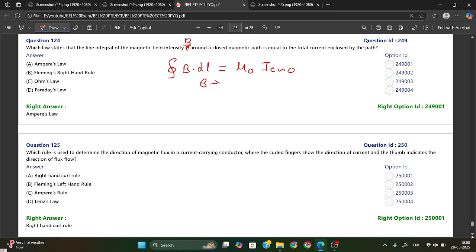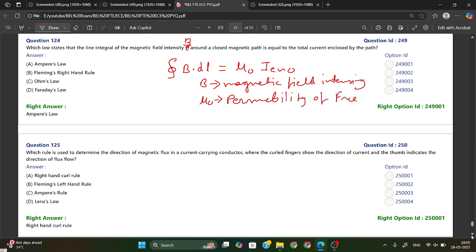Here B is your magnetic field intensity, mu is your permeability of free space, and I enclosed is the current enclosed in the loop.